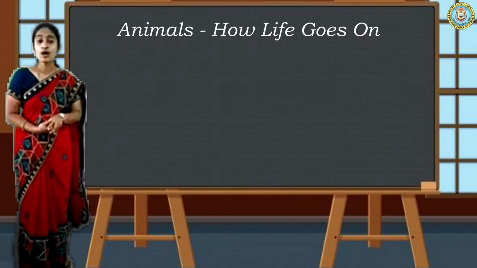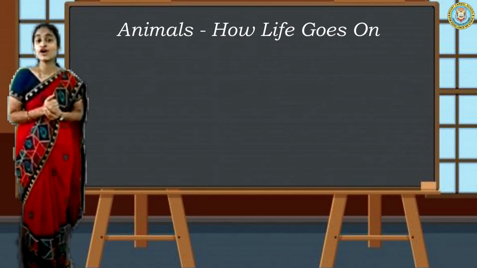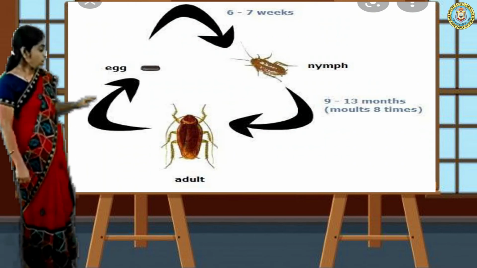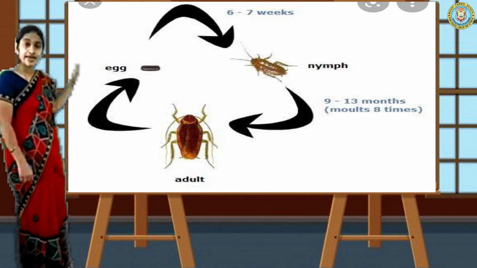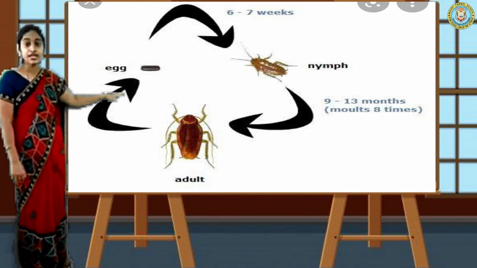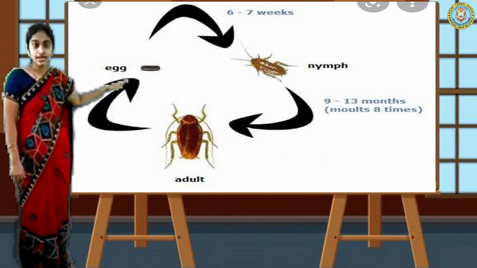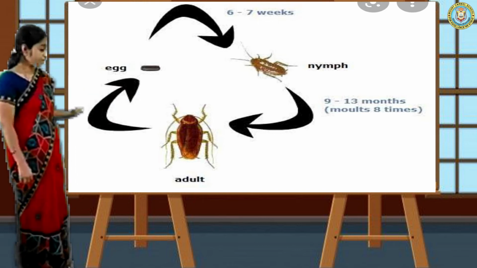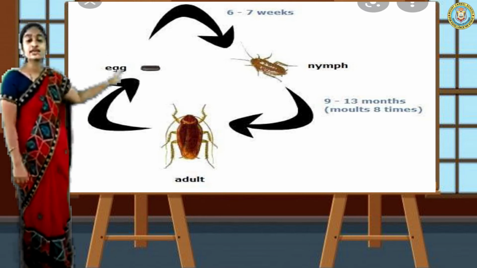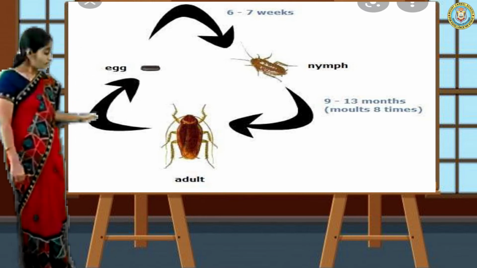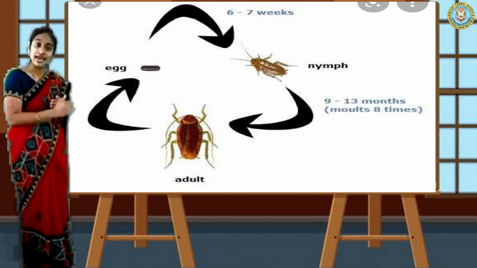Now, do you know how a cockroach reproduces? Yes, the cockroach is also one example of an insect. See here, the big cockroach, the female cockroach, what does it do? It lays eggs, and then the eggs become nymphs. The baby cockroach is called a nymph. And the nymph again becomes a cockroach. Then this cycle takes place. So, the cycle we can call a life cycle. How life goes on with respect to the cycle is called a life cycle.